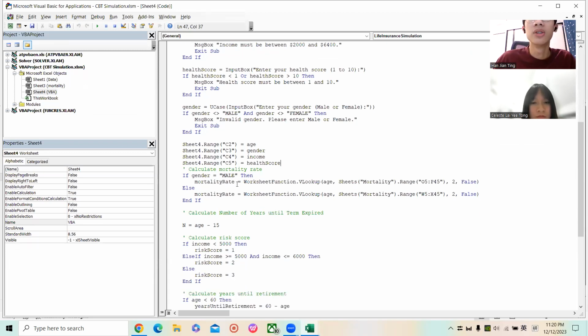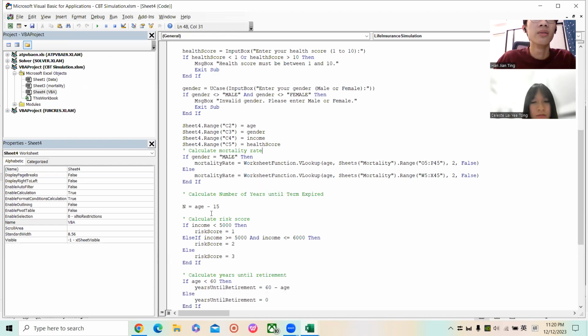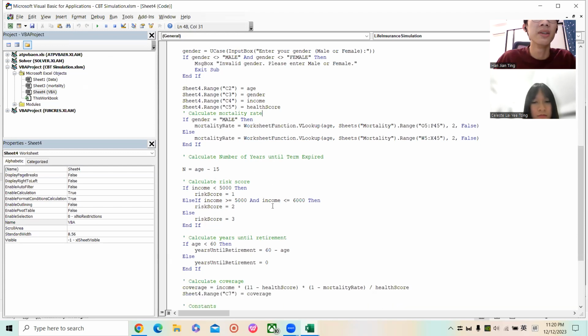For the mortality rates, we are not calculating using VBA, we are calculating using the sheet. So we need to find the mortality rate using the Excel function VLOOKUP by finding the corresponding age and putting in the age for the age mortality rates. And for n, the number of years until the term expires, we use x minus 15.